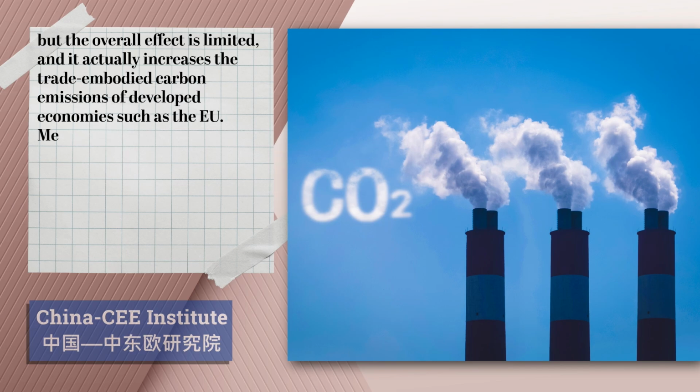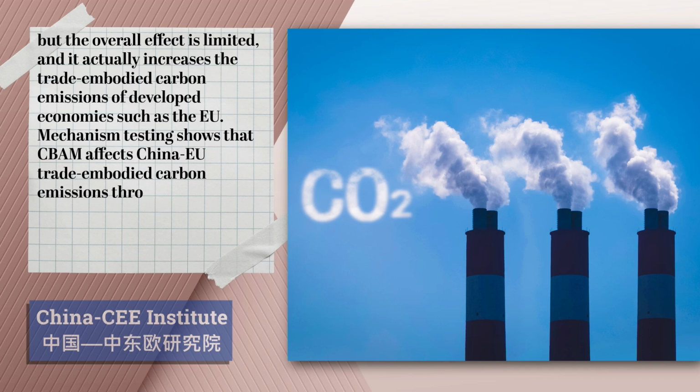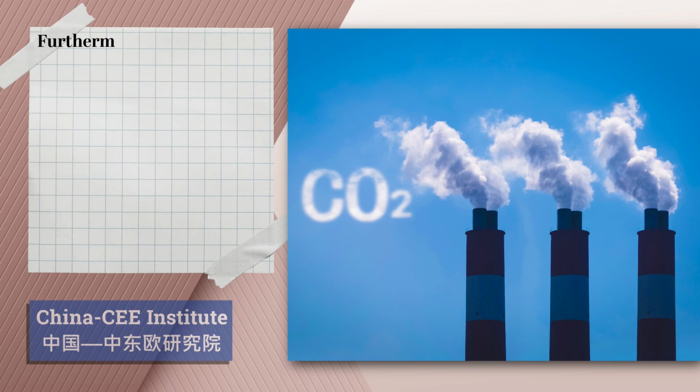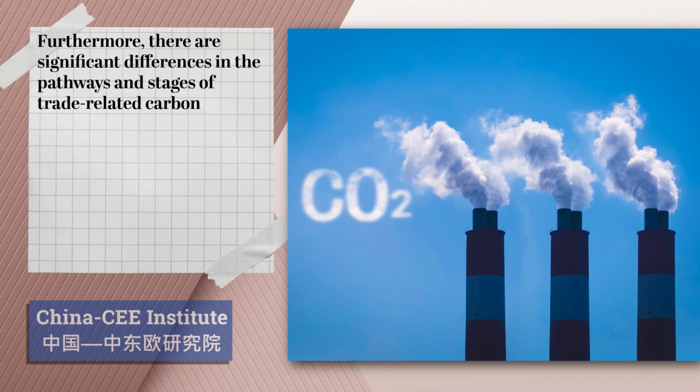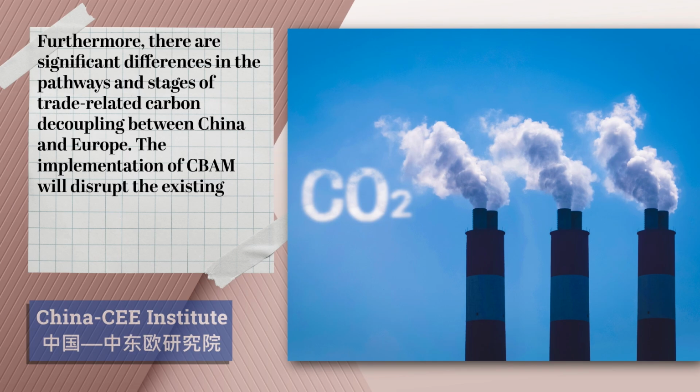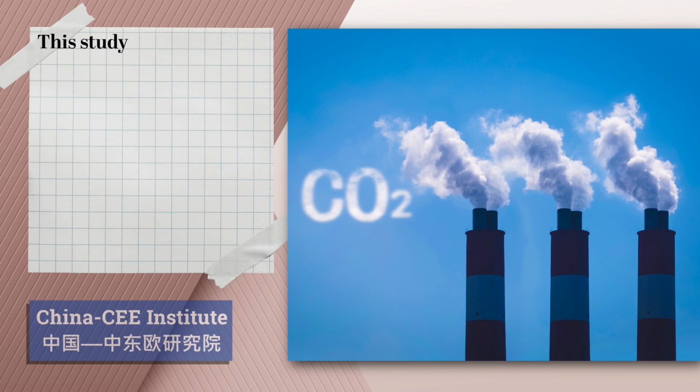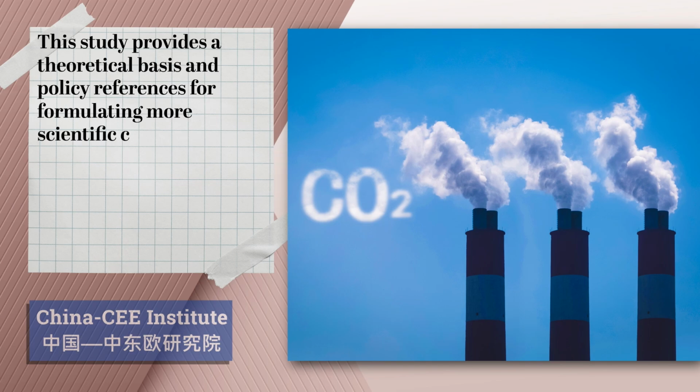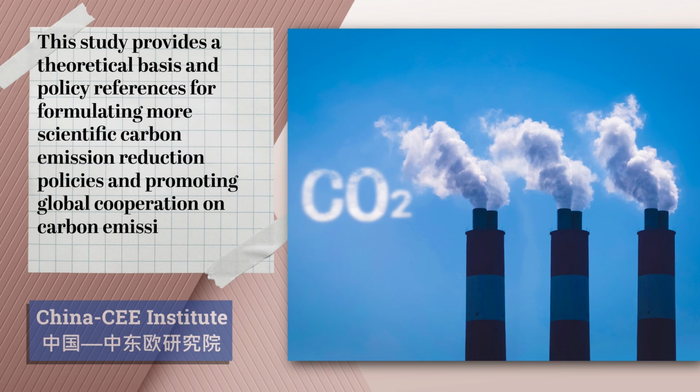Mechanism testing shows that CBAM affects China-EU trade embodied carbon emissions through export suppression, import substitution, and trade diversion effects. Furthermore, there are significant differences in the pathways and stages of trade-related carbon decoupling between China and Europe. The implementation of CBAM will disrupt the existing decoupling process and become a carbon barrier to economic development. This study provides a theoretical basis and policy references for formulating more scientific carbon emission reduction policies and promoting global cooperation on carbon emission reduction.